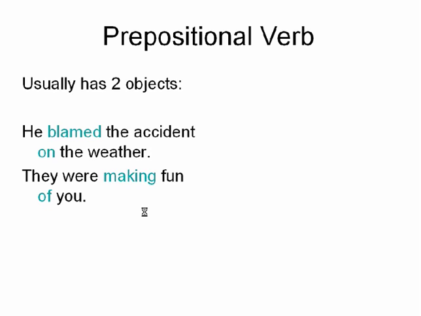And prepositional verbs usually have two objects. "He blamed the accident on the weather", and "they were making fun of you". Now these aren't necessarily an indirect object and a direct object, but there's an object and something else. That brings us to the end of this very brief recording that explains multi-word verbs.